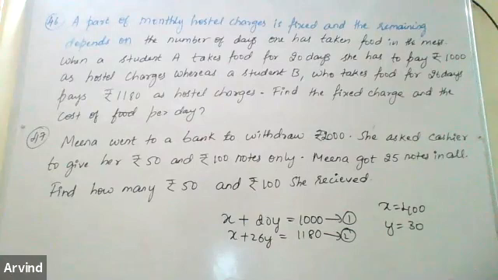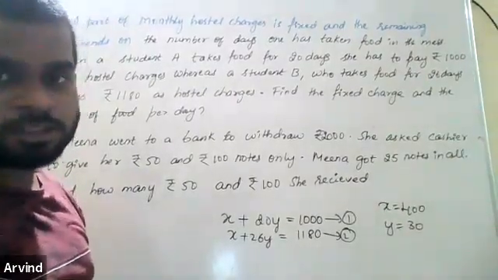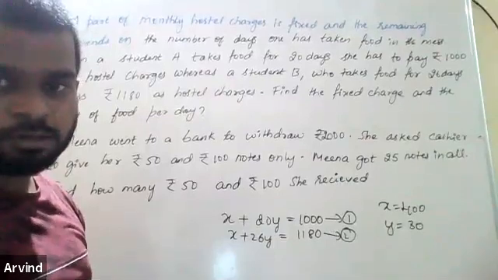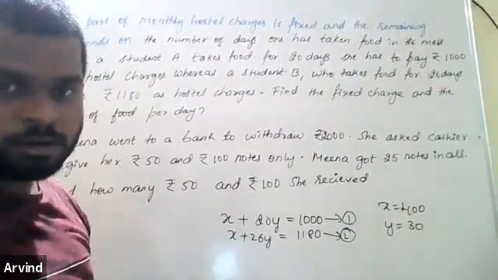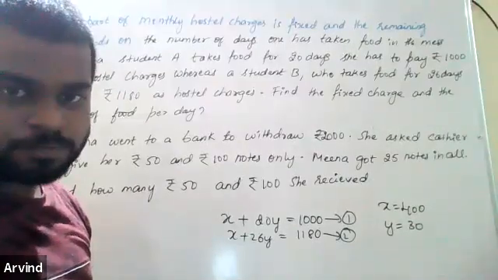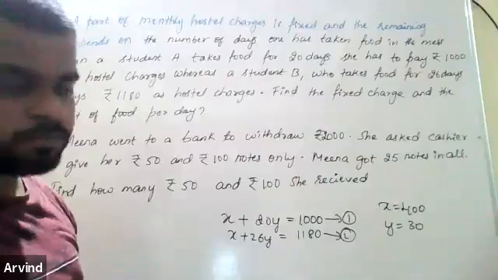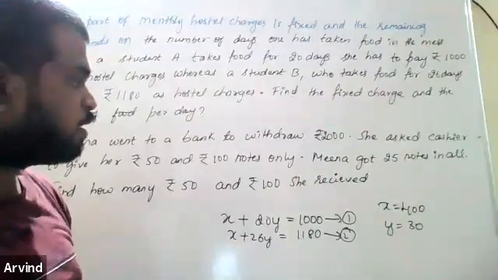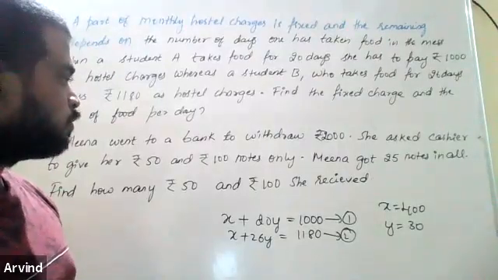Try out the next problem. Good, Trisha. Good, Chandana. Very good. Sir, I got the answer for 20. What, Madhu? Sir, I got 50 rupees notes equal to 10, sir. Okay, and 100 rupees notes equal to 15.